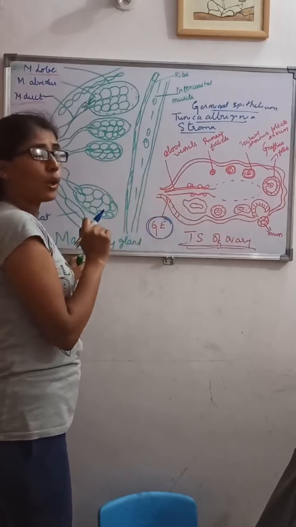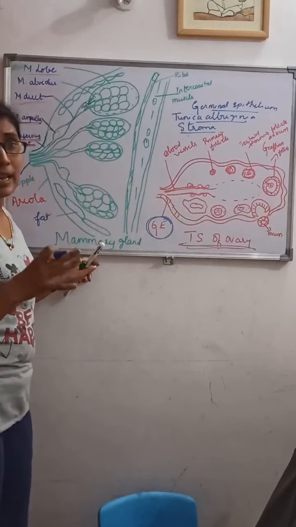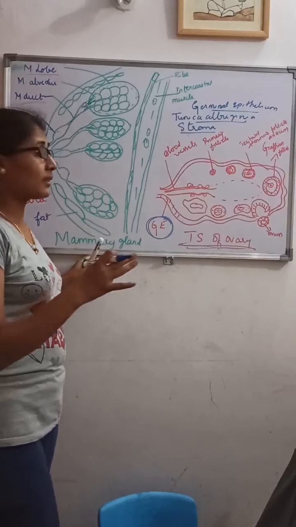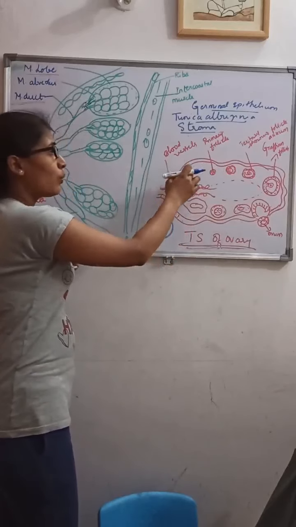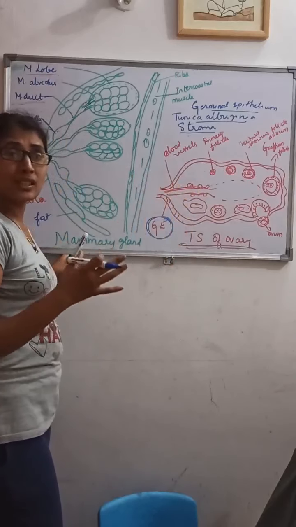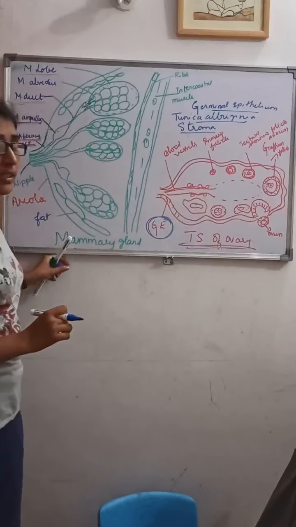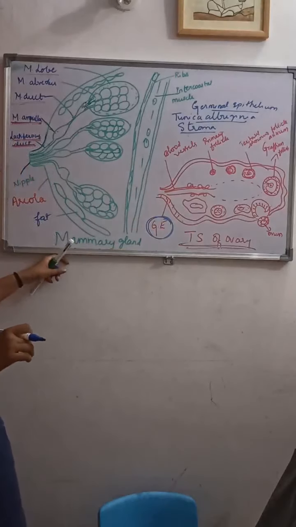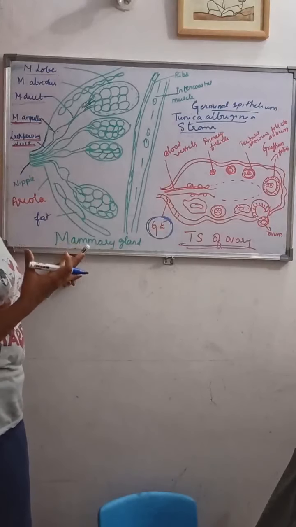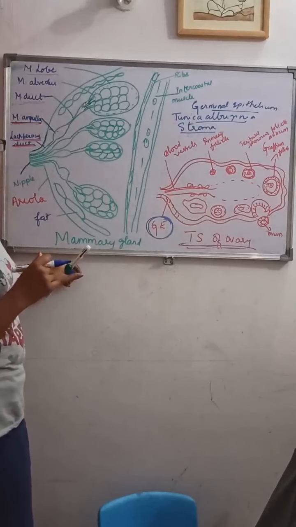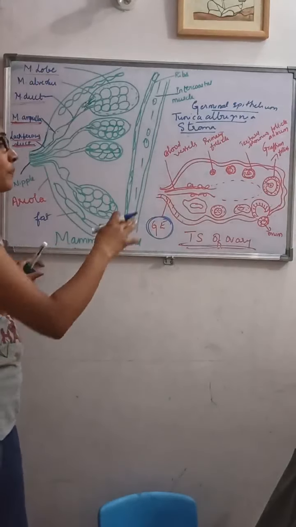The medulla is of areolar connective tissue, present at the center of the ovary. The medulla is rich in blood vessels, and it also has smooth muscles, nerves and fibers.